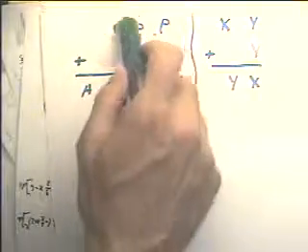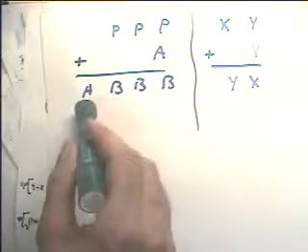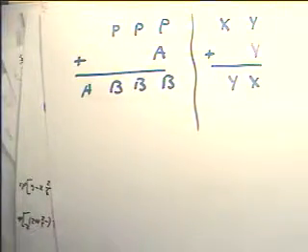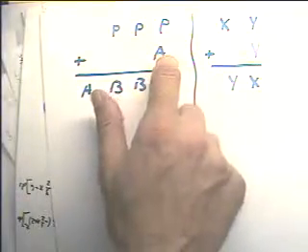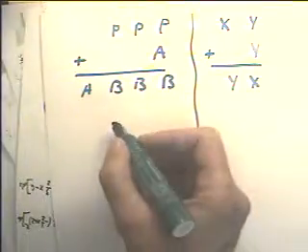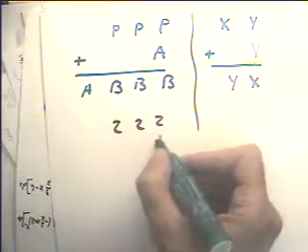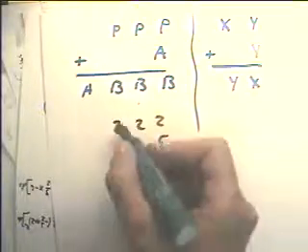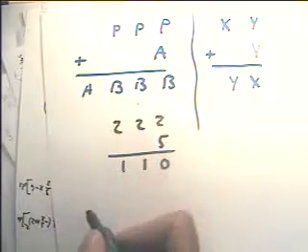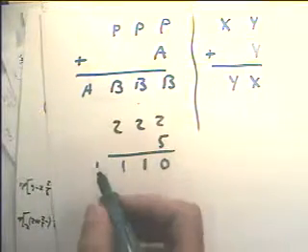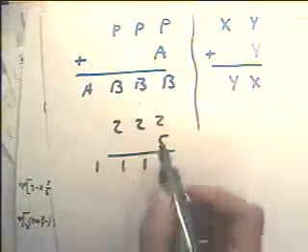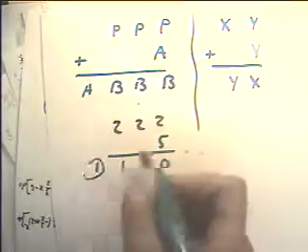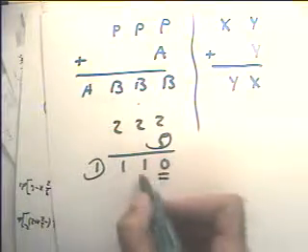Now, we know that when we multiply these numbers by this, we've got to get something that carries over here, so that P had better be at least 2, and A then could be anything over 5. Let's just say we tried 2, 2, 2 times 5. What would we get? Well, we'd get a 0 here. 5 times 2 is 10. We'd carry the 1. Then we get 11, and carry the 1 again, and we get 11. And we get a 1 here. Does that work? Well, that doesn't work because the 5 here isn't the same as the number here, is it? And this number is not the same as these two numbers.